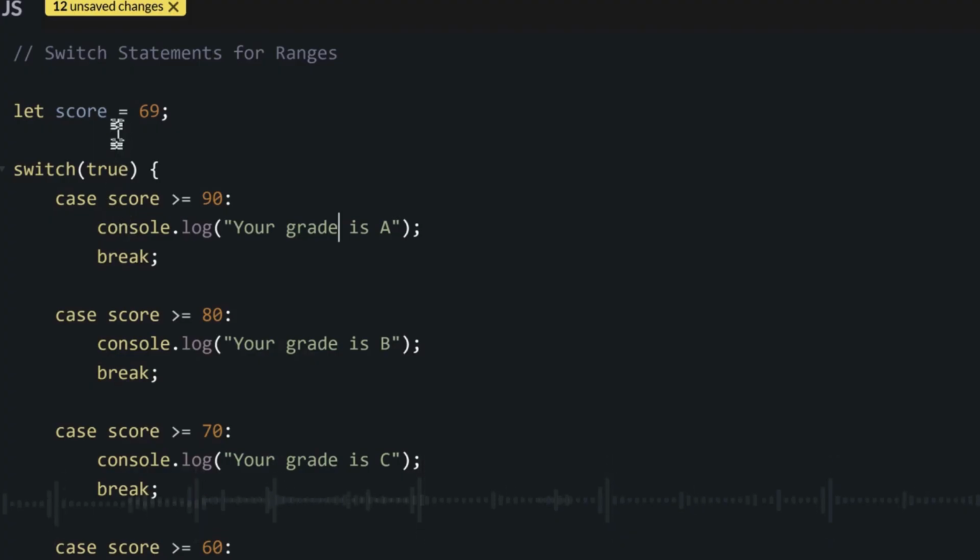We go compare our evaluation with true. Now when we put true inside this switch bracket, we dey say if this statement we put here evaluates to true and it is the same as the true which dey inside our switch, if both of them are true, then run this code. But if not, then no run the code.